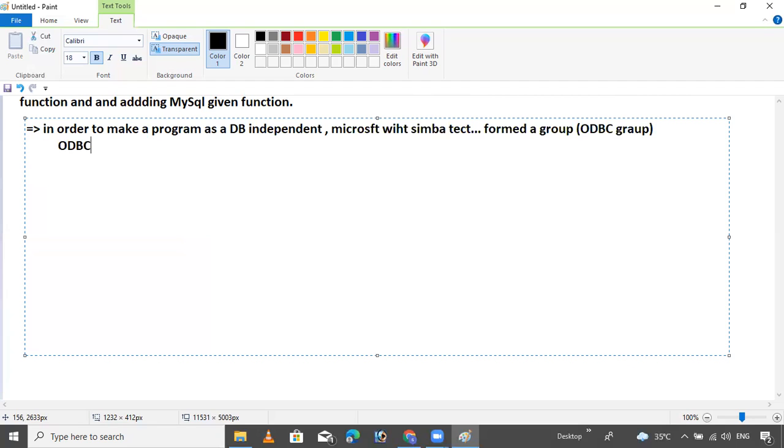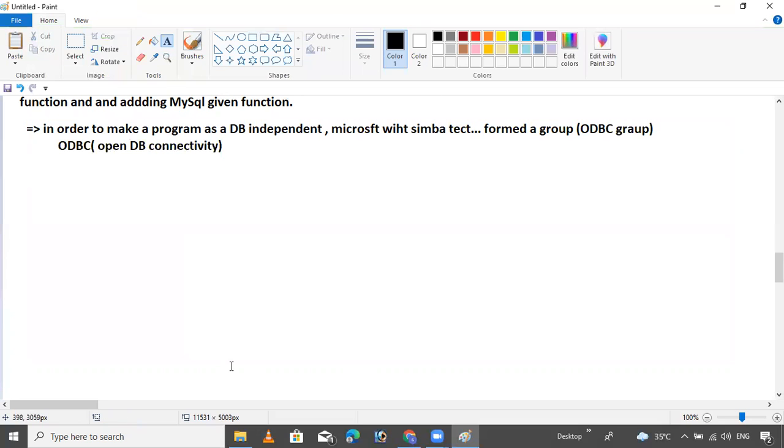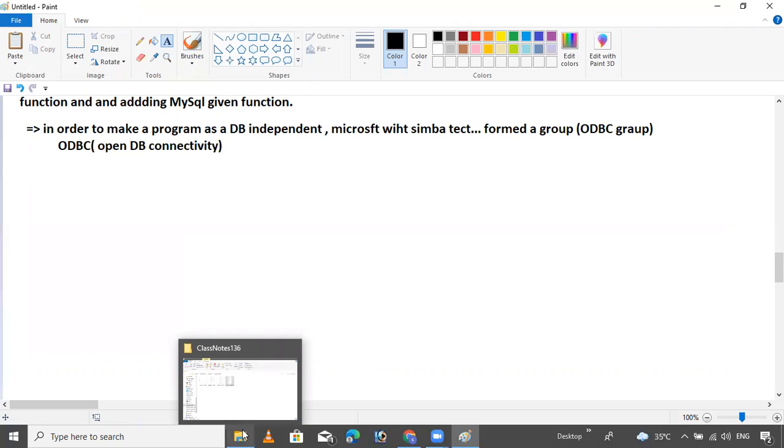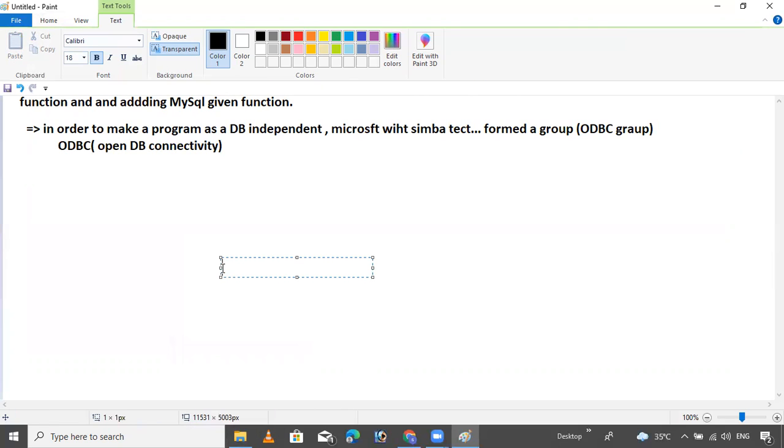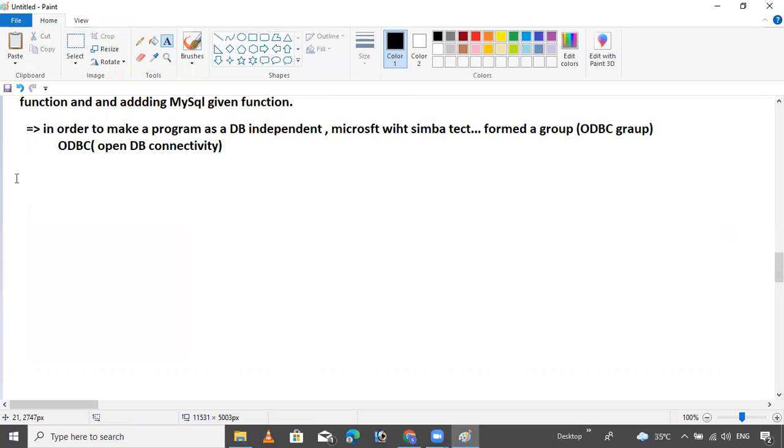ODBC. What is the meaning of ODBC? Open Database Connectivity. This is the full form. Now, the ODBC group released some API. What is the API? I will tell you.